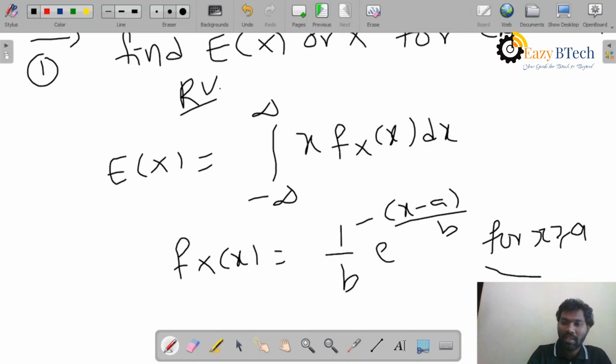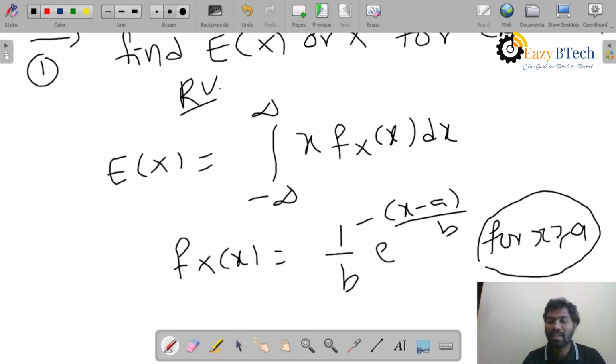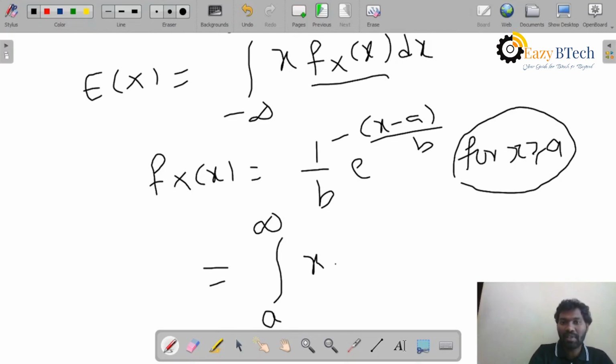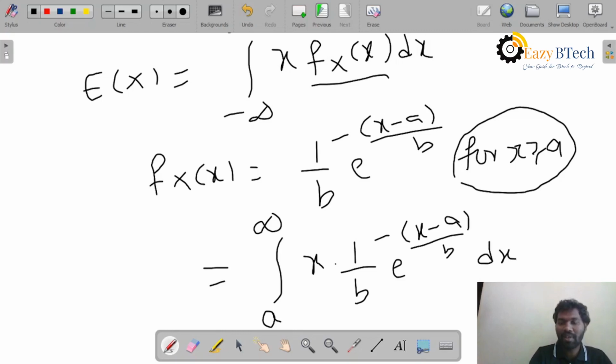Now see, this main condition gives you the limits of the expectation. As the value of x starts from a, the limits are a to infinity, x, and substitute the density function, so that becomes 1 by b e power minus x minus a by b into dx.